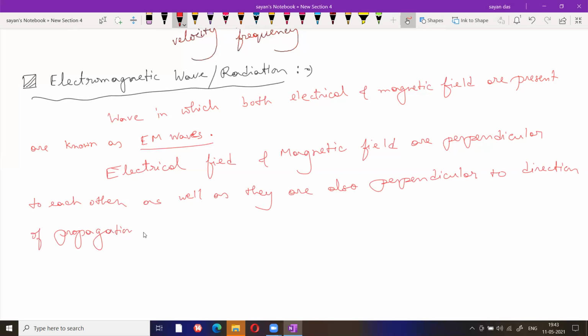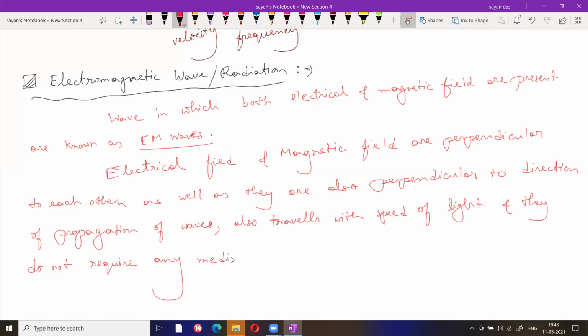Propagation of wave. They also travel with, what we can say, the speed of light, and they do not require any medium for propagation.